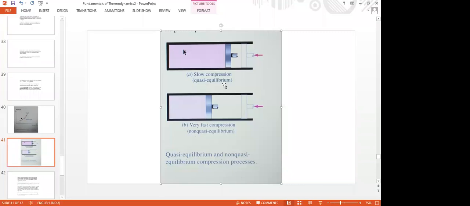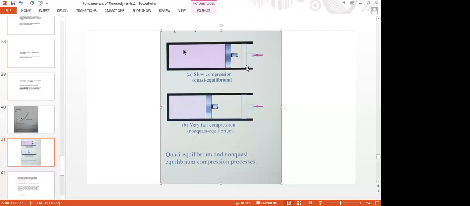So a quasi-equilibrium process is the one where the movement of the piston is infinitesimally small, infinitesimally slow. That means dead slow, very slow. Then only the compression process is said to be a quasi-equilibrium process.